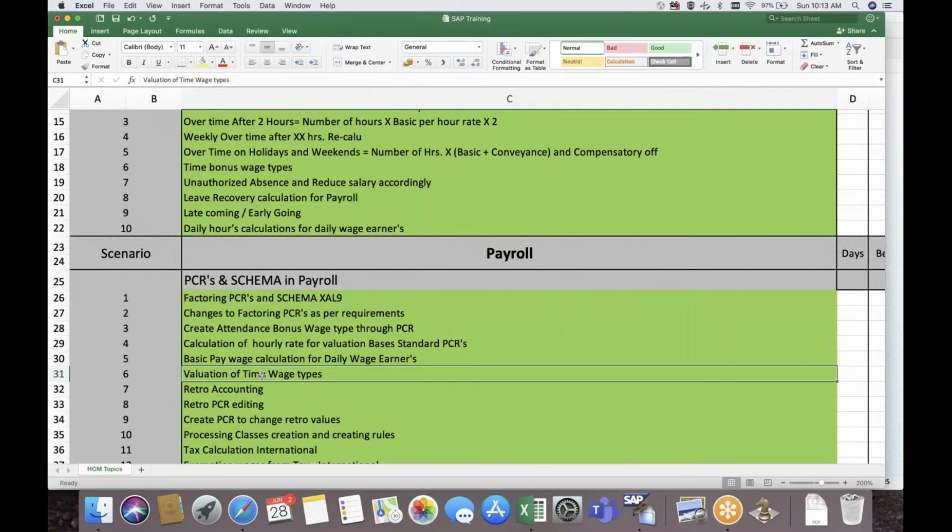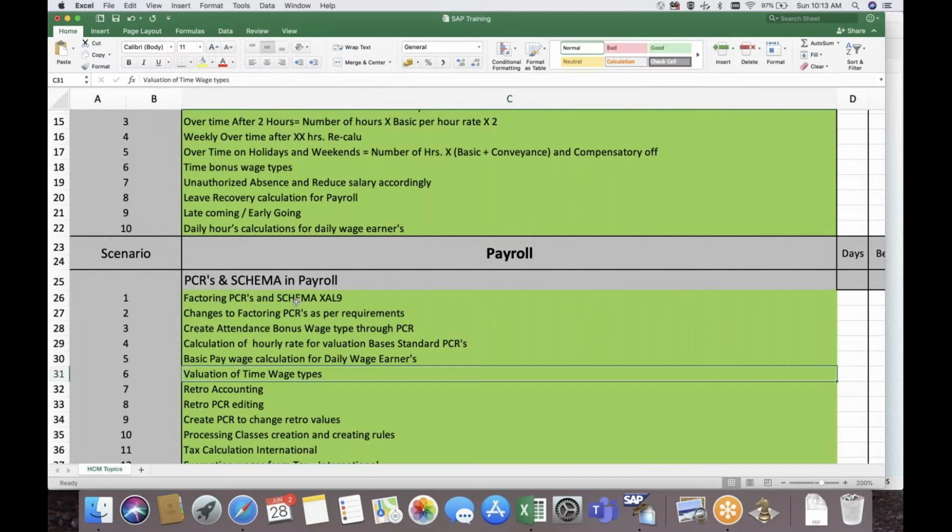Similarly, we will evaluate whatever time wage types we are getting, like overtime, leave encashment, or unauthorized absence. All these things, how we can evaluate for them. Sometimes it can be payments or deductions. So all the standard logic, apart from that I will get to some real-time scenarios to give the solution. What Tushar said, a similar kind of scenario we will work on. Again, in payroll generally we will have broadly four categories.